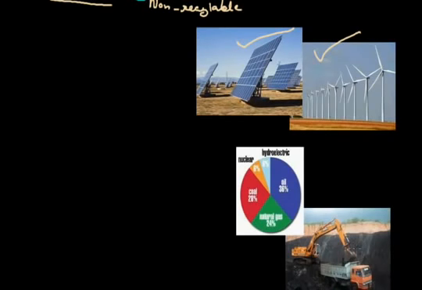Here there is a coal mine, an example of non-renewable resources. Through this chart also we can understand: oil is 36%, natural gas 24%, coal 28%, 6% is nuclear, and 6% is hydraulic energy.